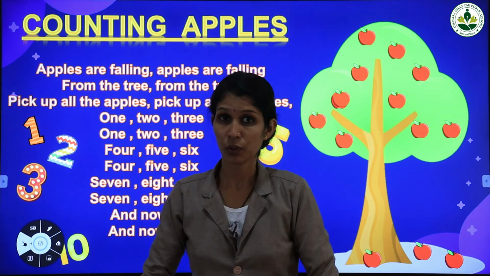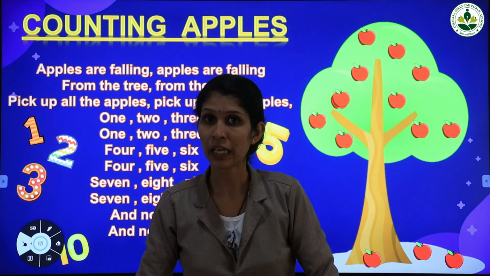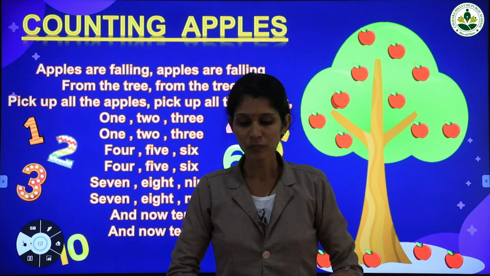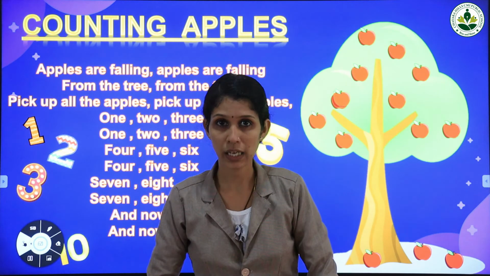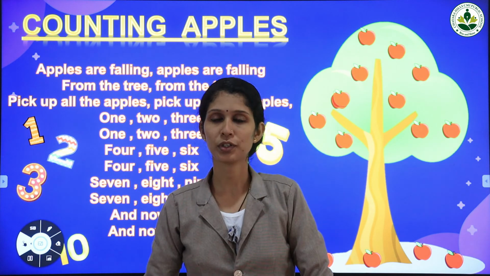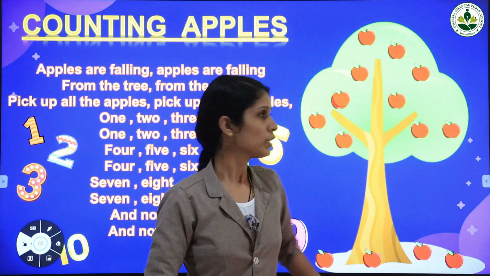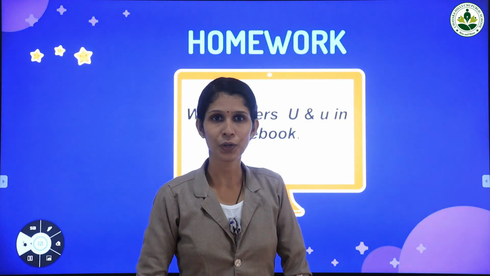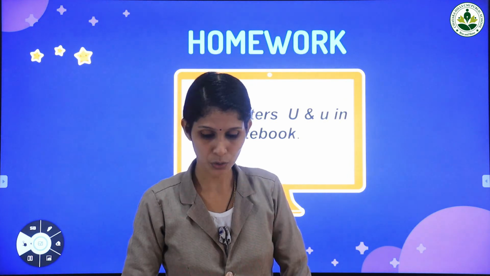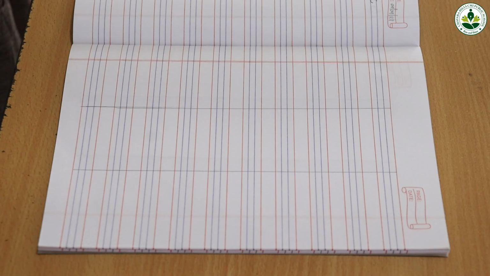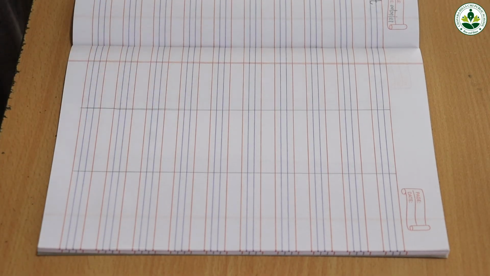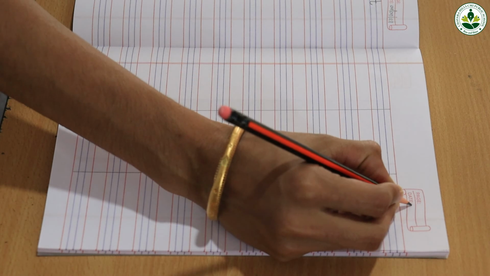Okay children, do you all like this rhyme? Yes? Okay. Now it's time to write capital letter U and small letter U in your notebook. So all of you take your English notebook and pencil. Let's write capital letter U and small letter U. First put the date.